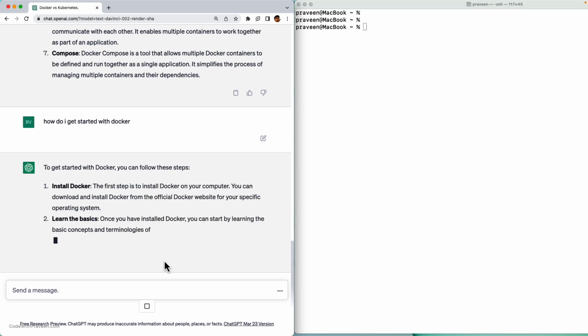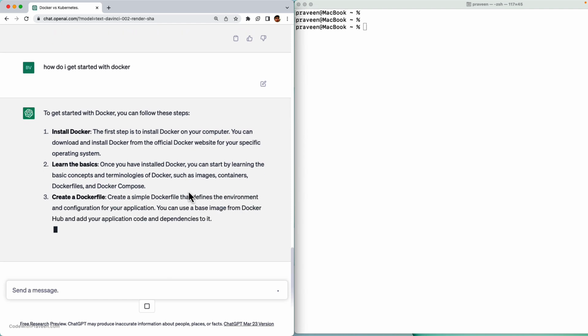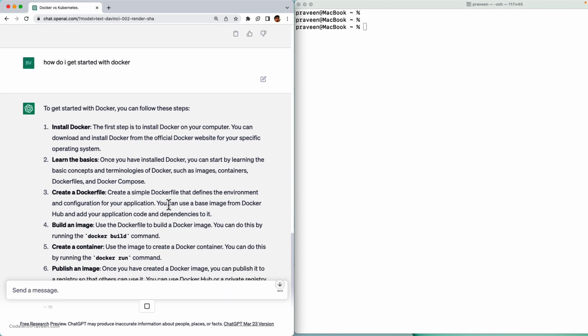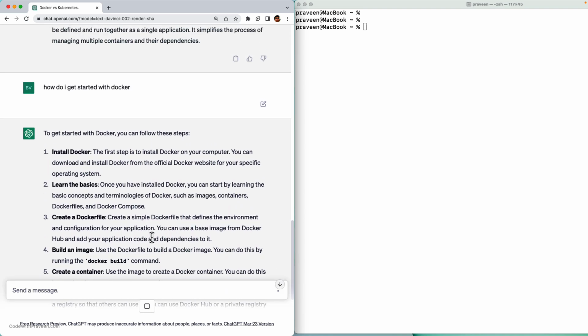Install Docker. Yes, of course. The first step is to install Docker on the computer. Okay, this is what I was saying. It keeps adding to the text bottom. Just scroll above so that it goes to the bottom.